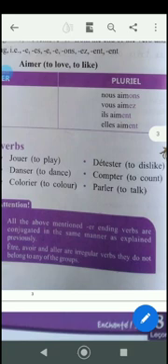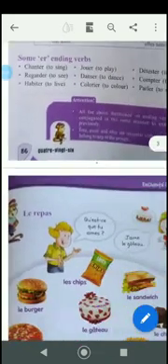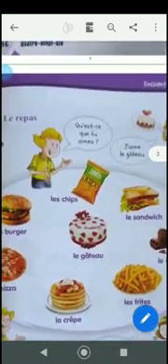Être, avoir and aller are irregular verbs. They do not belong to any of this group. As I told you, être and avoir do not take the pattern. Okay, now what is the pattern? The pattern is you are going to take out ER, then the root, then the endings. This is the pattern. But we do not follow it for aller, être and avoir. Is it clear? Now, moving on to the repas.